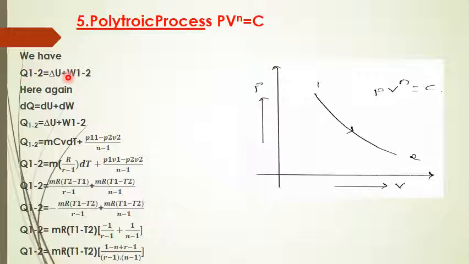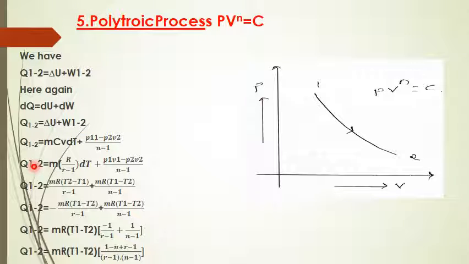Now we have the first law of thermodynamics, Q1 to 2 equal to delta U plus W1 to 2. This is the basic first law of thermodynamics we have. In differential form, dq equal to du plus dw, and you can write it like this. Then Q1 to 2, the heat transfer, is equal to delta U, the change in internal energy, whose expression is mcv into dT, plus W1 to 2, the expression for PdV work, which is P1 V1 minus P2 V2 divided by n minus 1. This expression we have already proved.